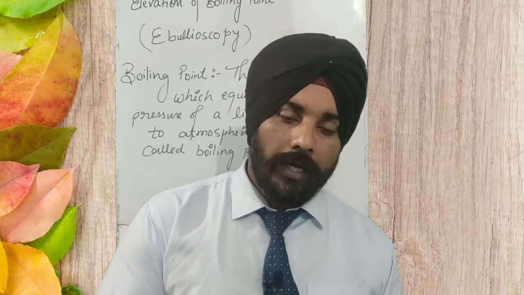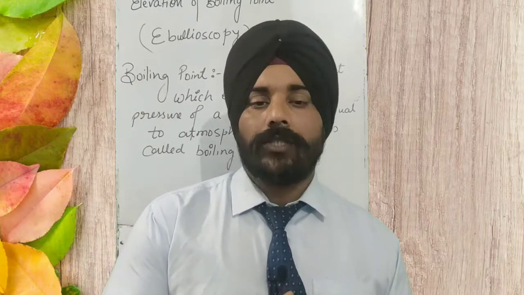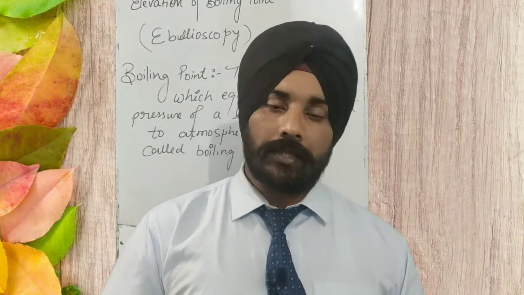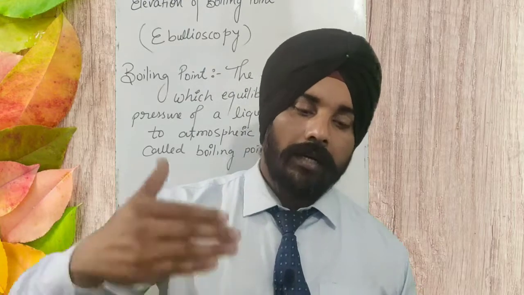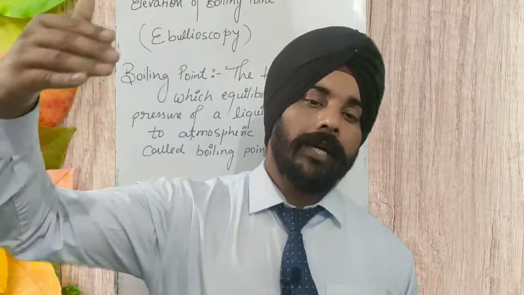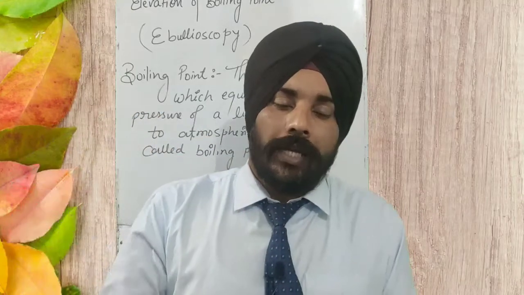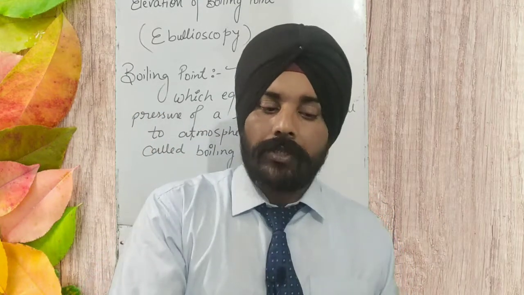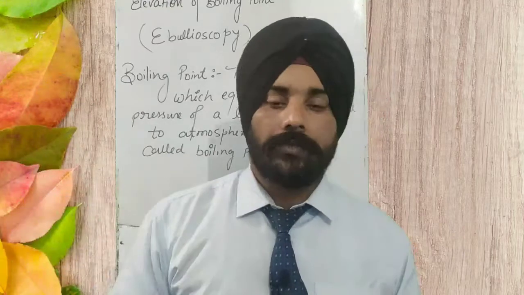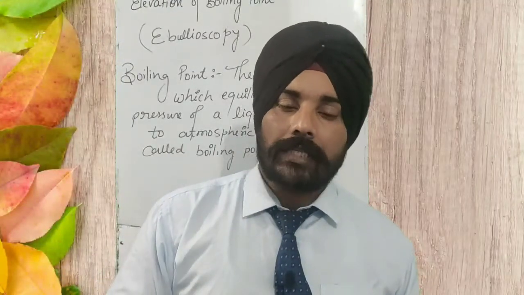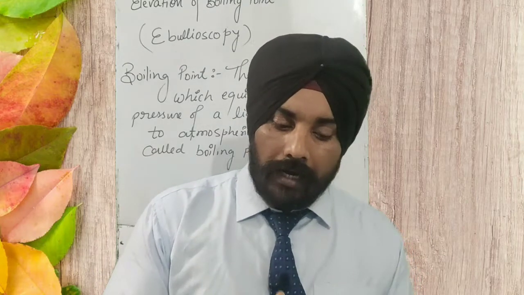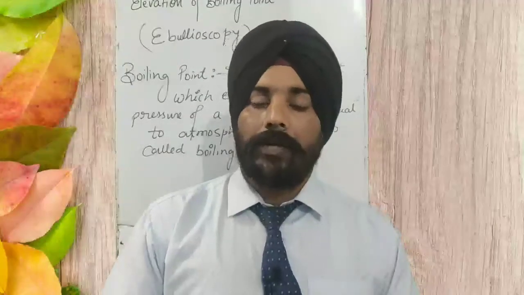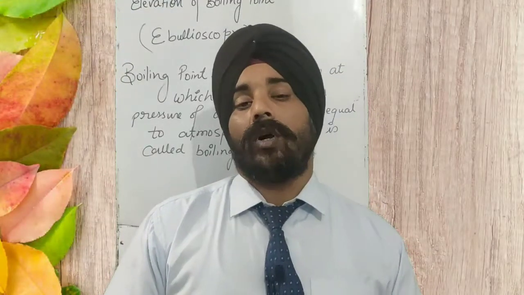We know that when we increase the temperature of a liquid, its vapor pressure increases. We reach a stage when its vapor pressure becomes equal to the atmospheric pressure, and at this stage the liquid starts boiling. Whatever the temperature of the liquid at this stage, that temperature is called the boiling point of that liquid.